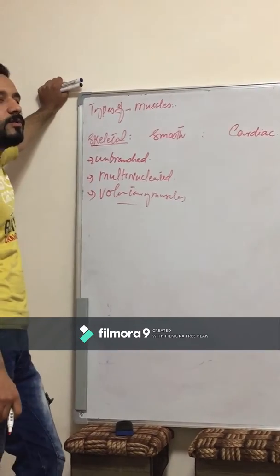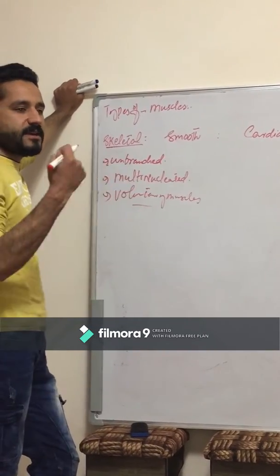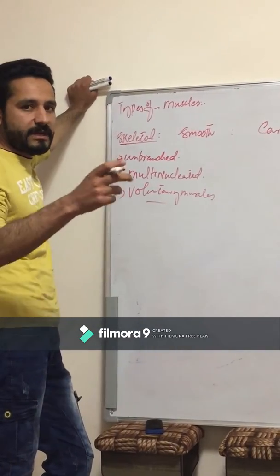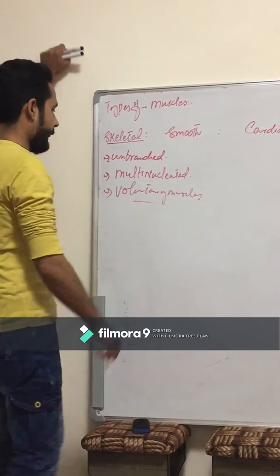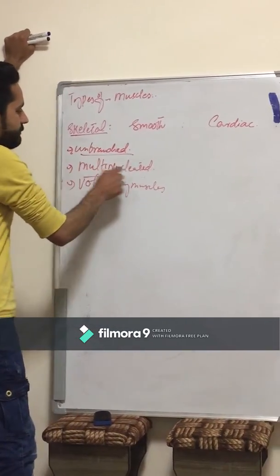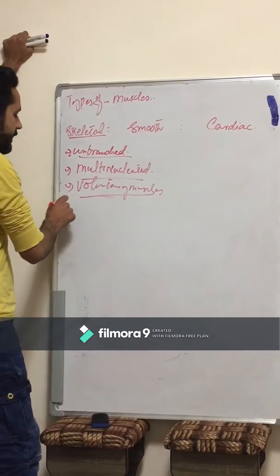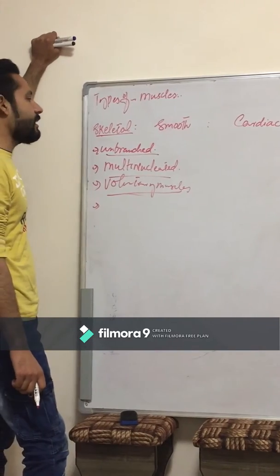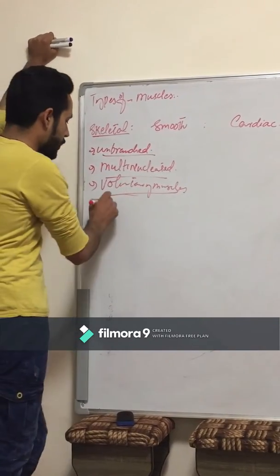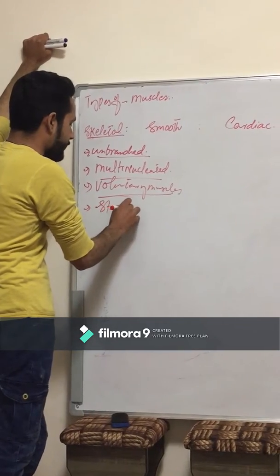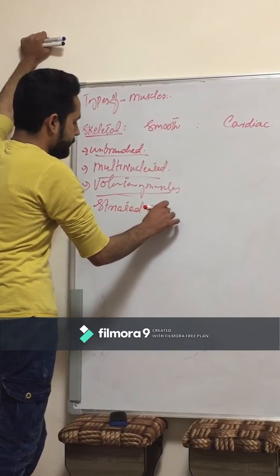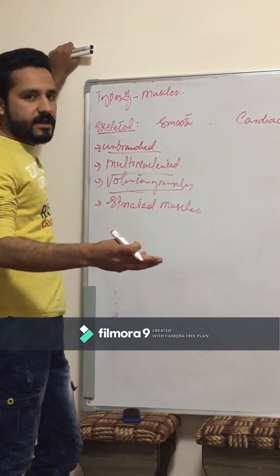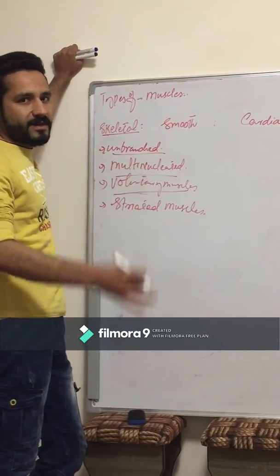That is, the locomotion and contraction of the human body, or the biceps and triceps, are under the control of the will of the human being. So this is the voluntary muscle of the body. Another point is that they are unbranched, multinucleated, voluntary muscles, and they have striation. We can say dark and light bands are there in the skeletal muscles, so these are also called striated muscles. So it has three names: skeletal muscles, striated muscles, and voluntary muscles.